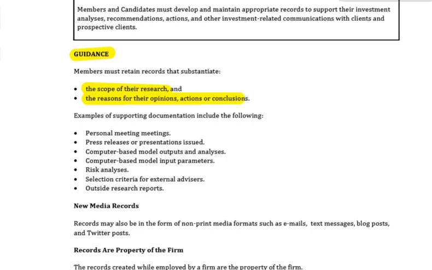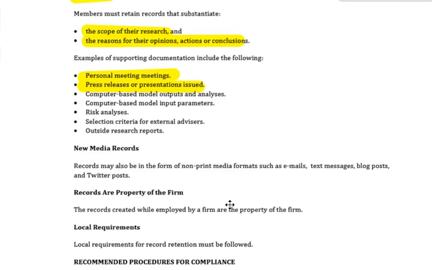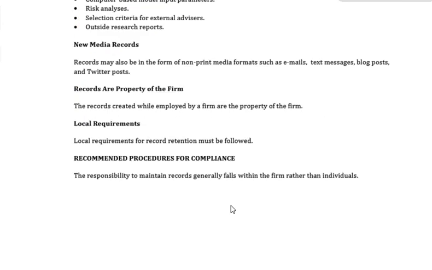Examples of supporting documentation include personal meetings, I probably should say notes, press releases or presentations issued, computer-based model outputs and analysis, computer-based model input parameters, okay, risk analyses, selection criteria for external advisors, and outside research reports. New media records, okay, records may also be in the form of non-print media, emails, text messages, things like that. Remember, of course, guys, we saw this before, records are the property of the firm, the employer.